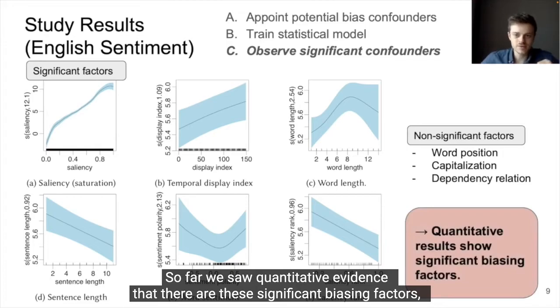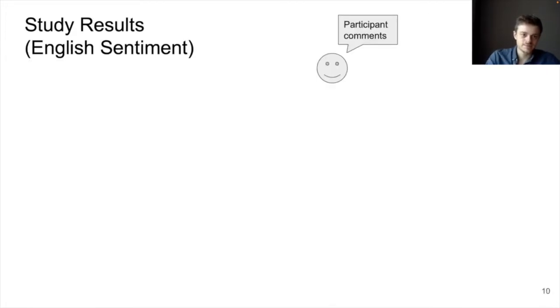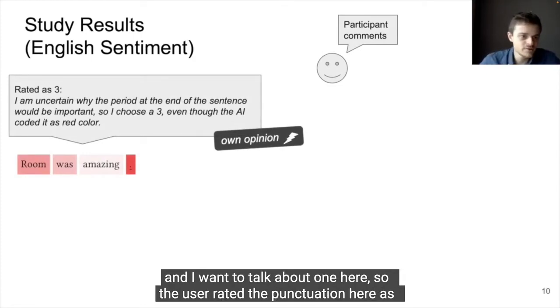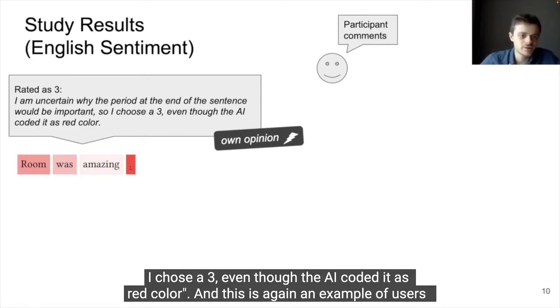So far we saw quantitative evidence that there are these significant biasing factors. And what we asked next is whether we can also find these biases in the users' comments. And therefore, we had free text fields which users could voluntarily fill, and I want to talk about one here. So the user rated the punctuation here as 3 and said, I'm uncertain why the period at the end of the sentence would be important, so I chose a 3 even though I coded it as red color.